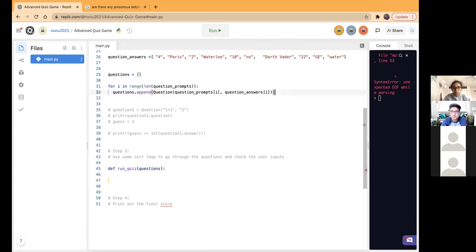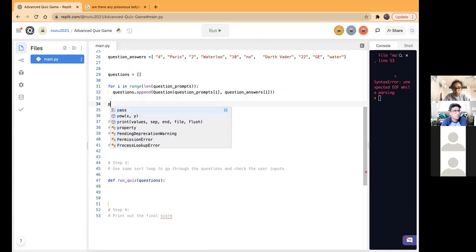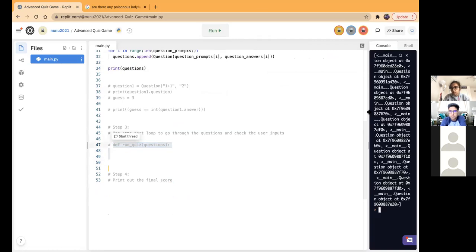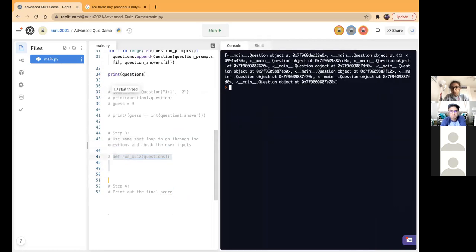Actually, why don't we print this questions array for you guys to see what is in here? Okay, and I will comment this part out. Let's run that. What you see over here is just a bunch of objects.